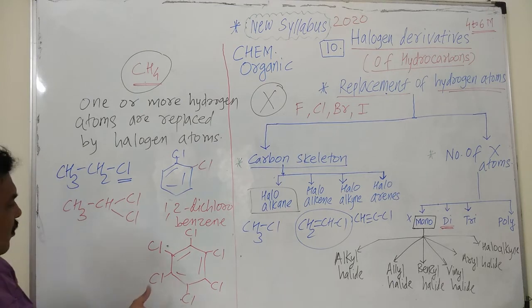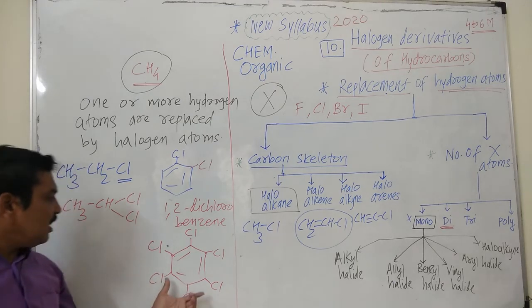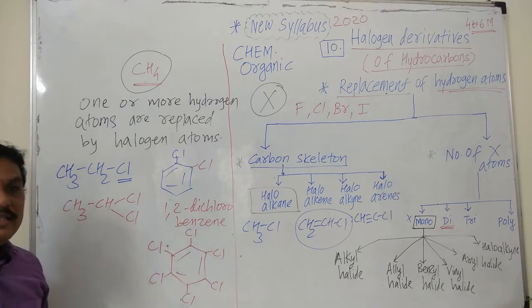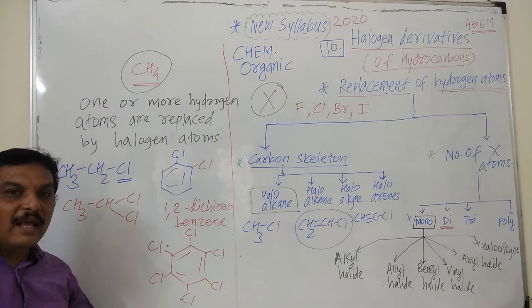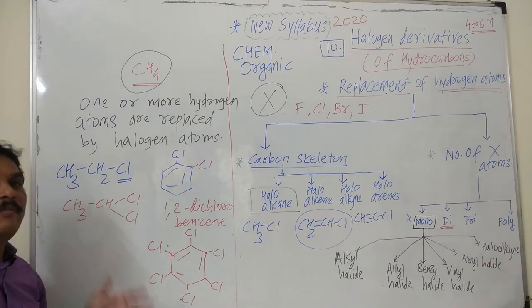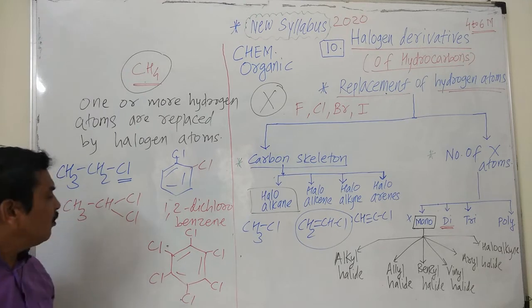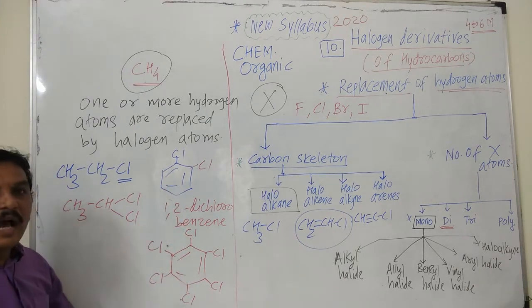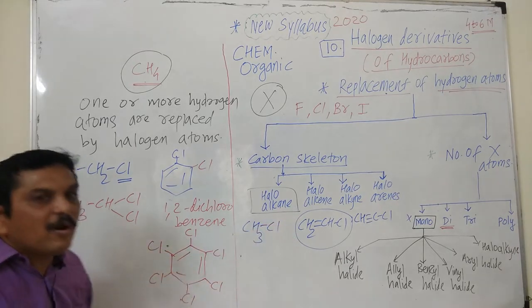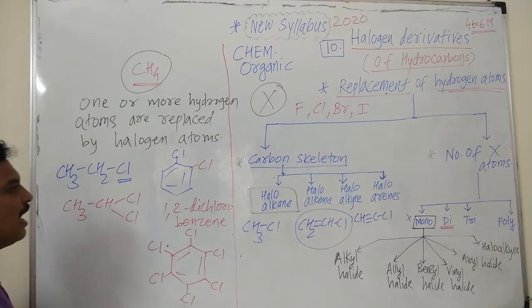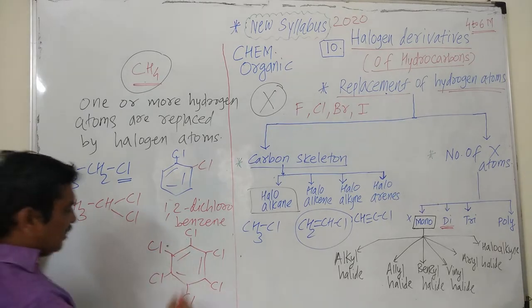If you remember, you have studied that compound, and the name of this compound is hexachlorobenzene. Benzene hexachloride is formed from benzene by addition reaction. That compound also we have seen. In this compound, all the 6 hydrogen atoms of benzene are replaced, hence it is known as a polyhalogen derivative or hexahalogen derivative of hydrocarbon or benzene.